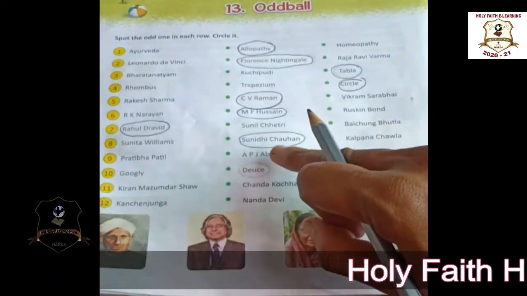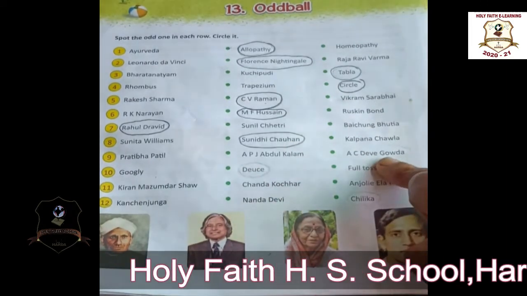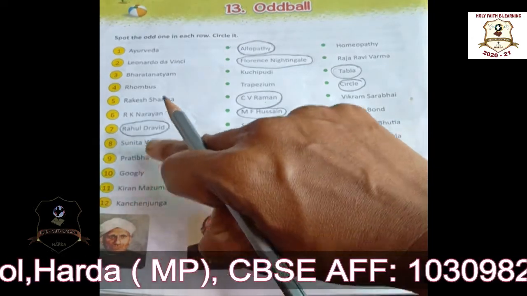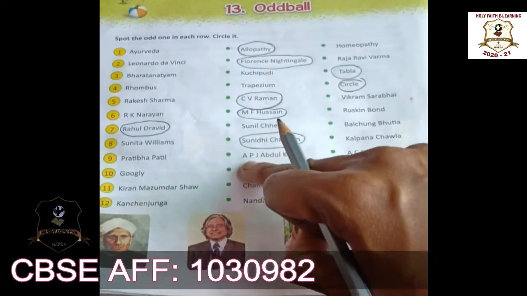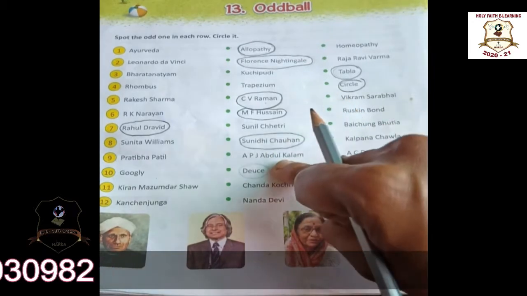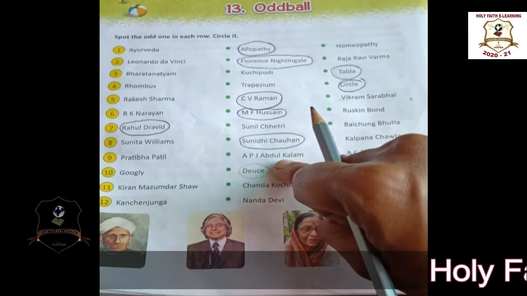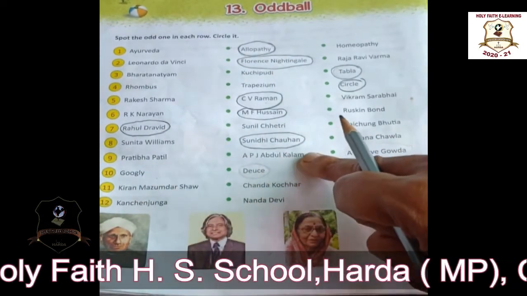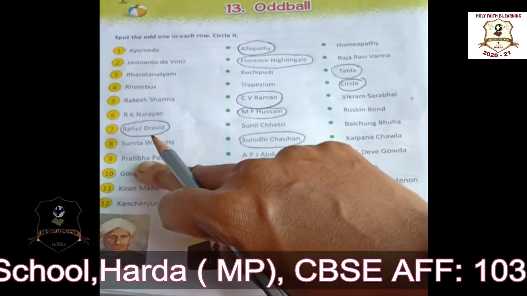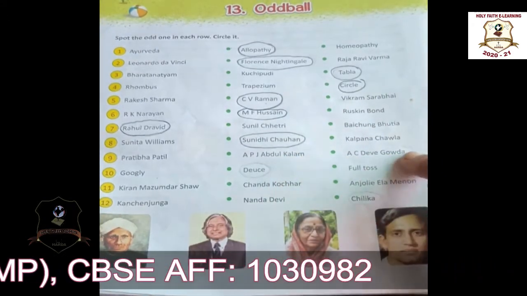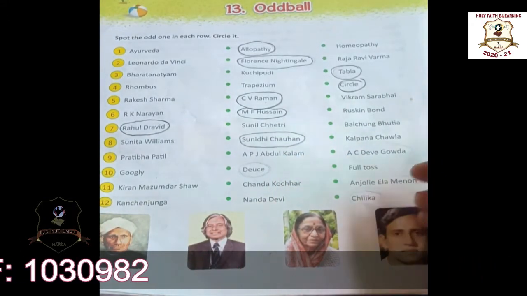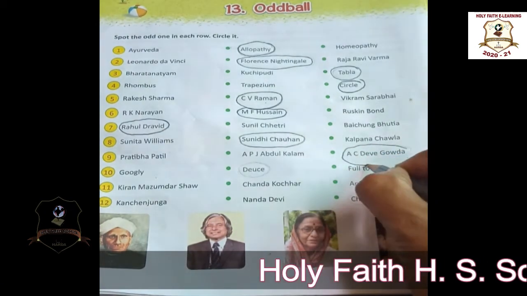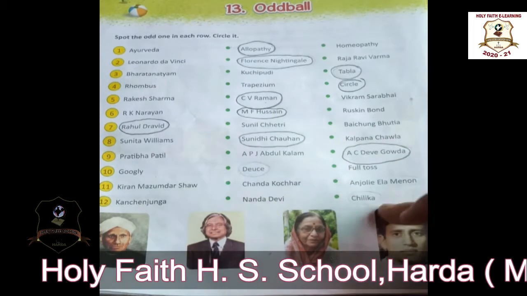Next one: Pratibha Patil, APJ Abdul Kalam and H.D. Deve Gowda. Students, you know about these people now. Pratibha Patil was the 12th president of India. APJ Abdul Kalam was the 11th president of India. Pratibha Patil and APJ Abdul Kalam were presidents of India. Then H.D. Deve Gowda was a prime minister of India. So the prime minister of India, H.D. Deve Gowda, is the odd one.